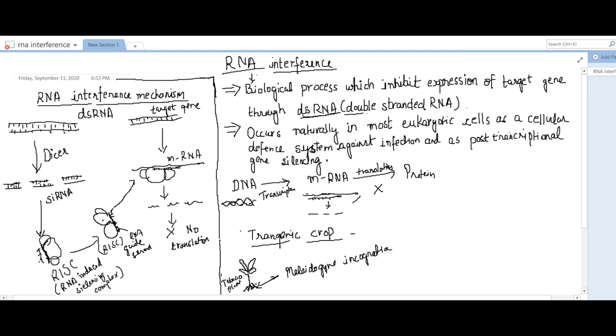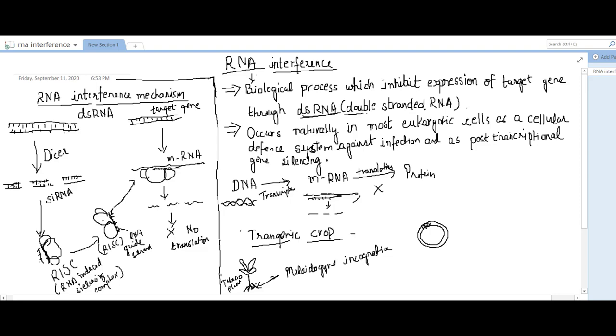Here we use this novel technique, RNA interference. Through recombinant technology, we introduce a foreign gene into the tobacco plant and make the recombinant or transgenic crop.